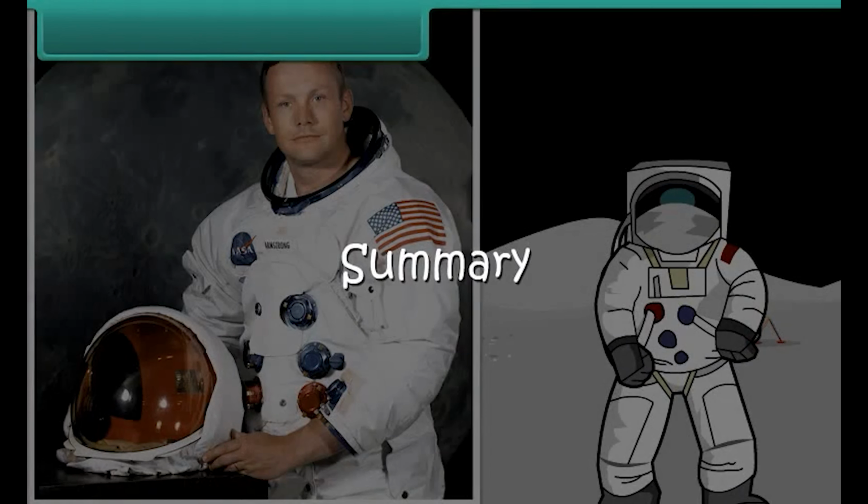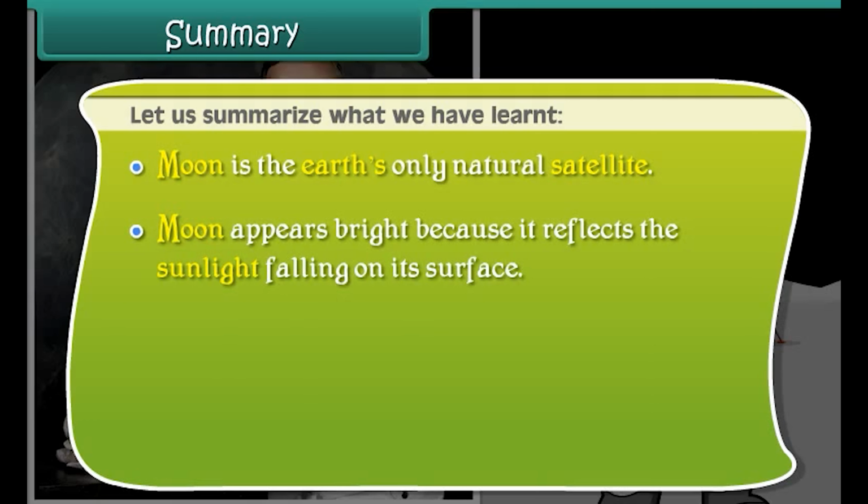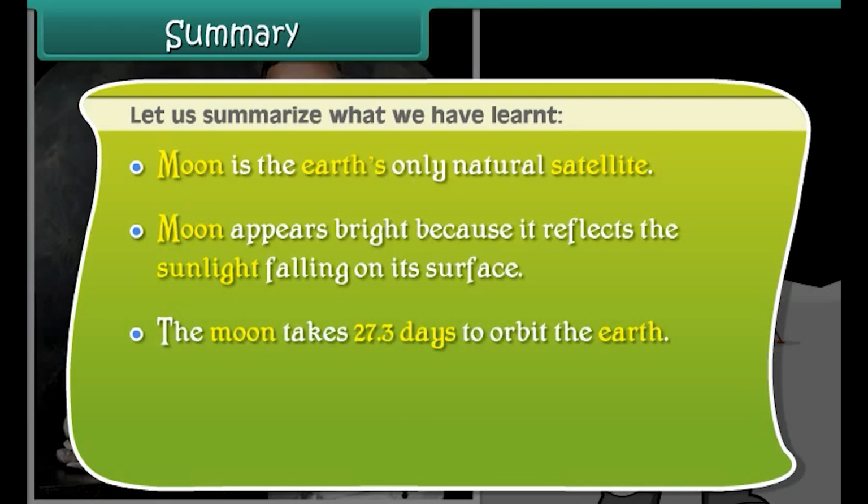Summary. Let us summarize what we have learned. Moon is the Earth's only natural satellite. Moon appears bright because it reflects the sunlight falling on its surface. The Moon takes 27.3 days to orbit the Earth.